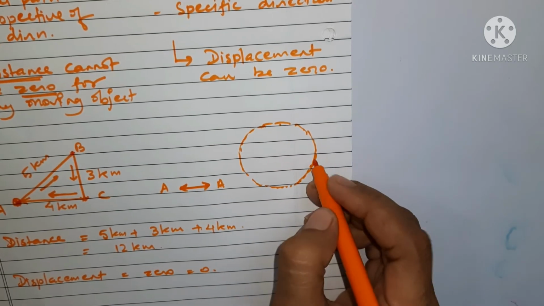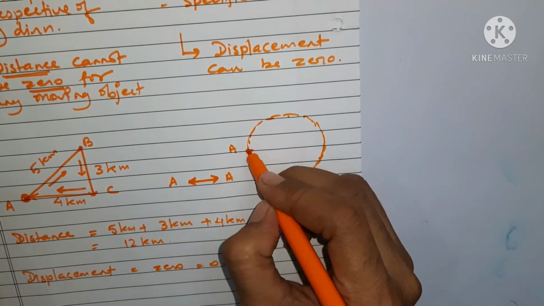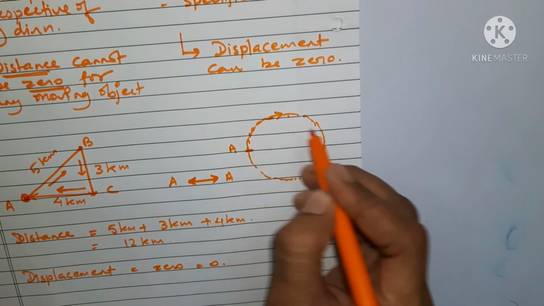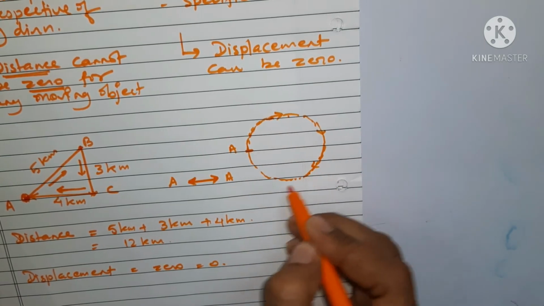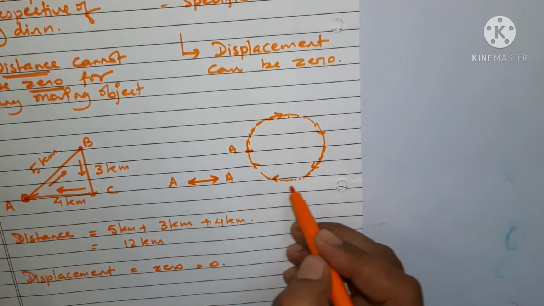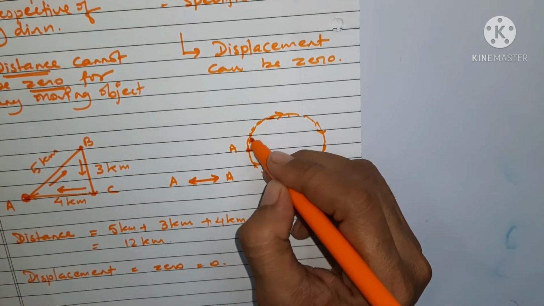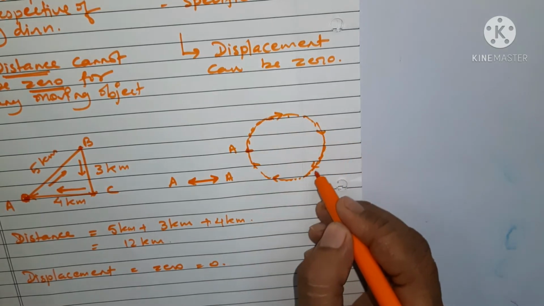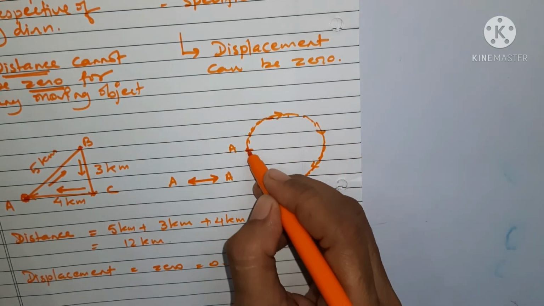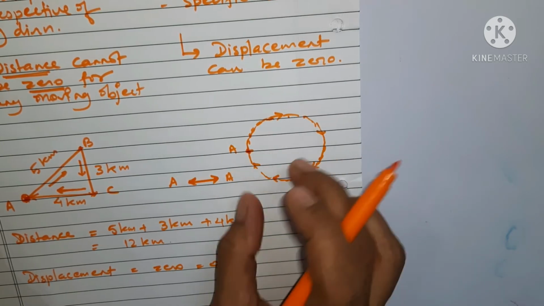The cyclist has started from point A, and you can see that the direction is changing here. The cyclist has moved along this circular path and has reached point A again. So what distance has the cyclist covered?